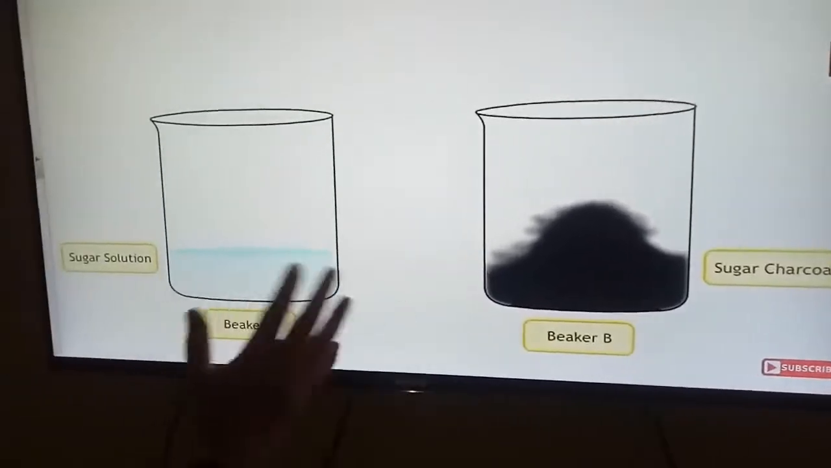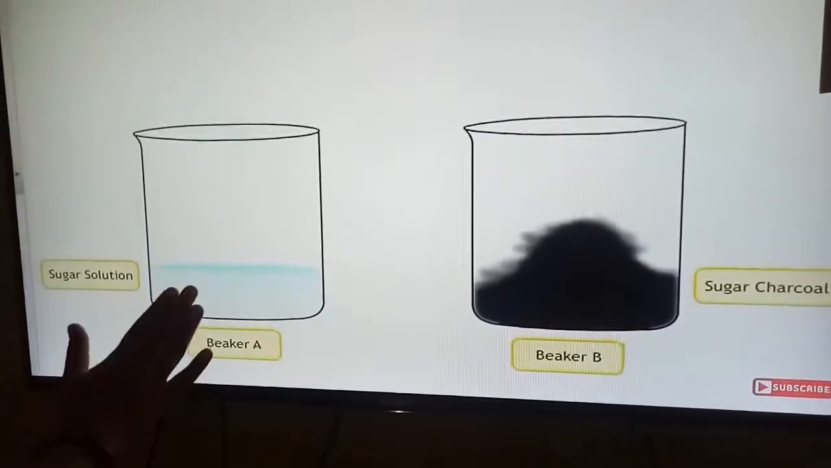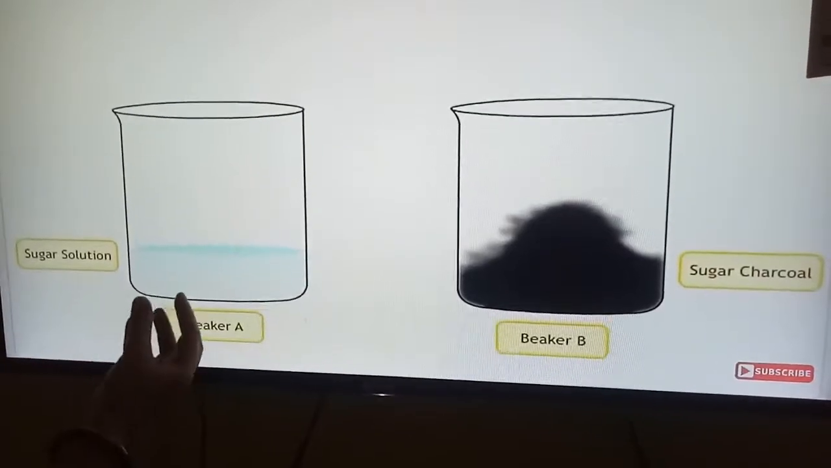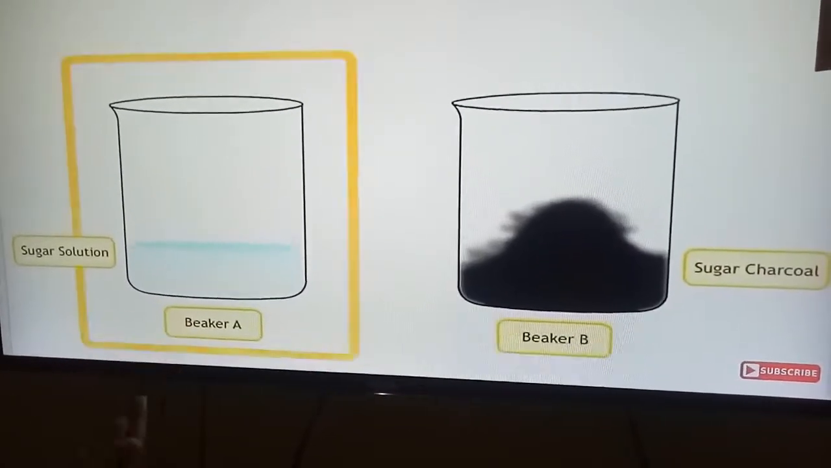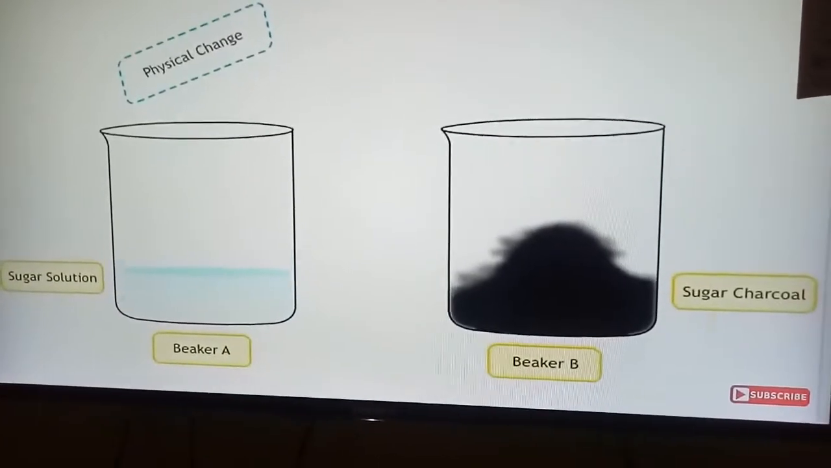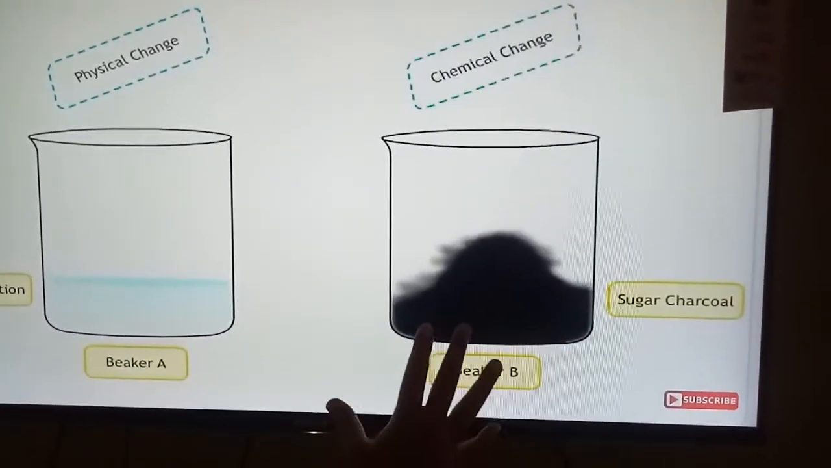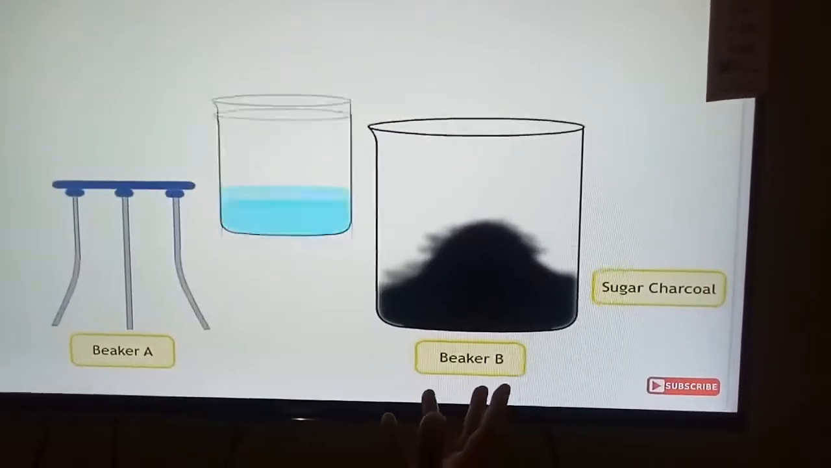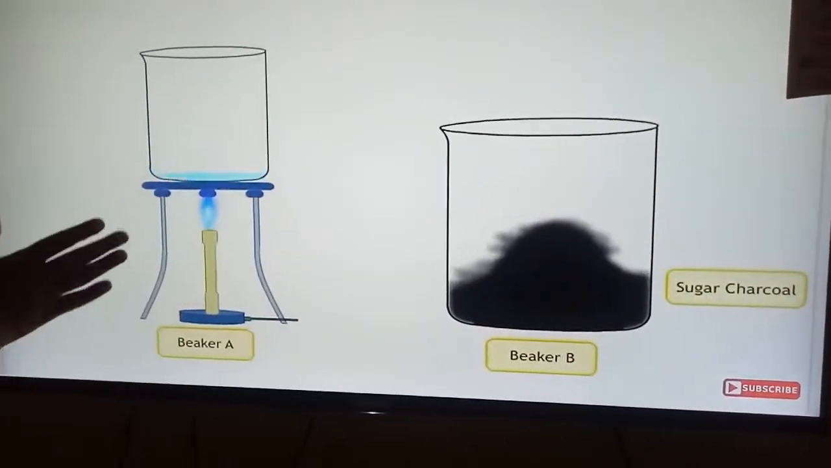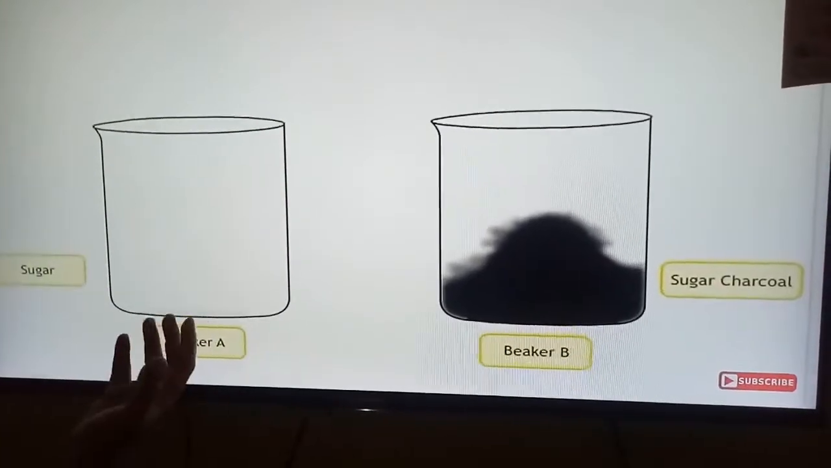So what is the difference in both of these? In beaker A, there is no new substance formed. It is the sugar, and the water will be sweet. There is no new component formed here, so it has undergone a physical change only. Whereas in beaker B, a completely new substance is formed. You can see we cannot get back the sugar. In beaker A, if you evaporate the water, we will get the sugar back.